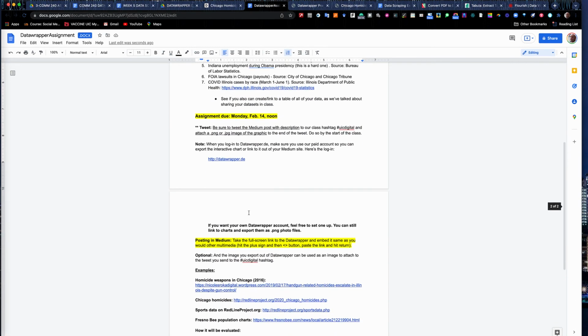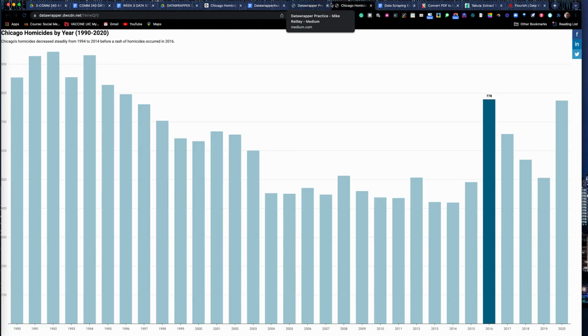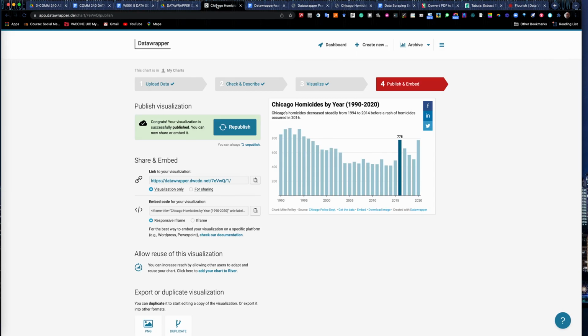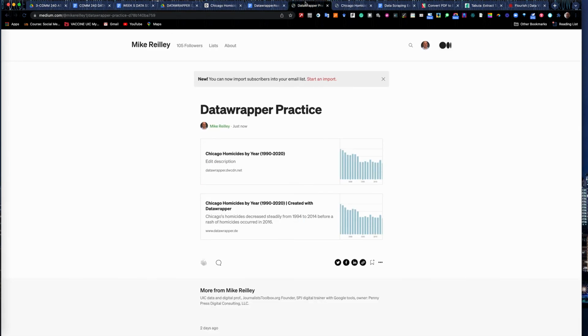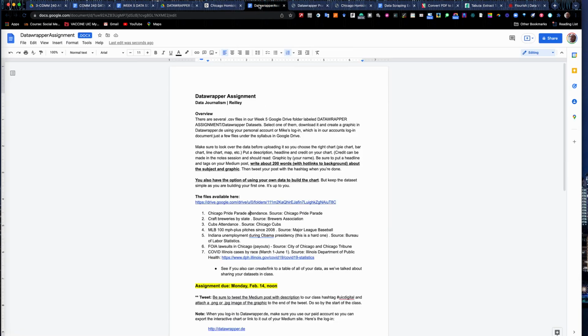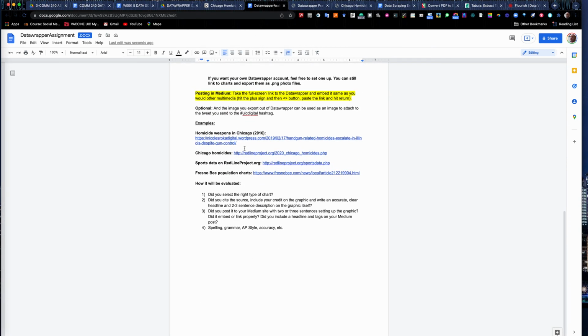So pick one of them, build your chart, load it into Medium, and then write your story that accompanies it. And research it. Put in some extra effort on links, to background stories, things like that. I've got some examples at the bottom of the assignment of what people have done in the past. So here are a few of them.